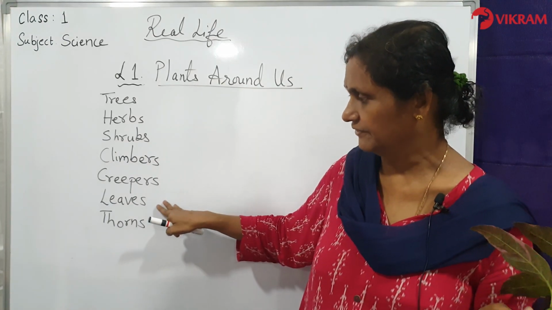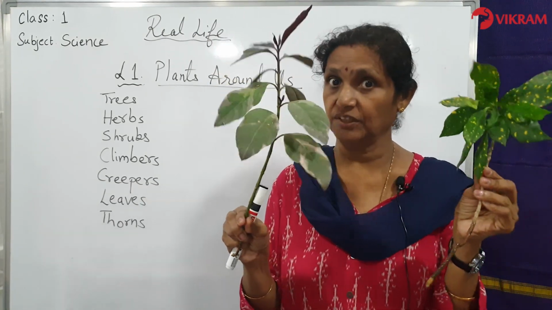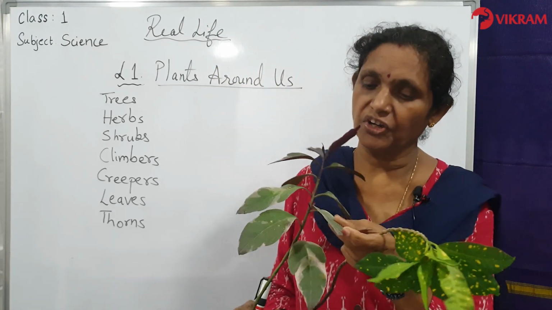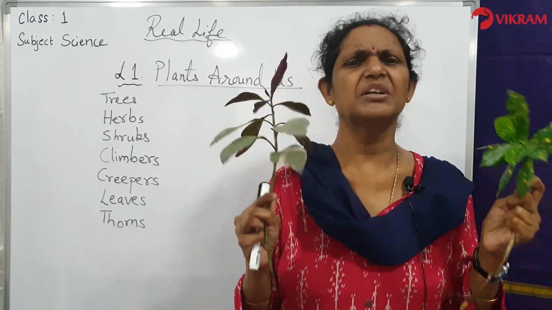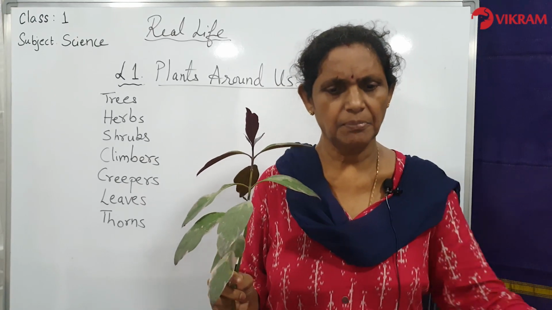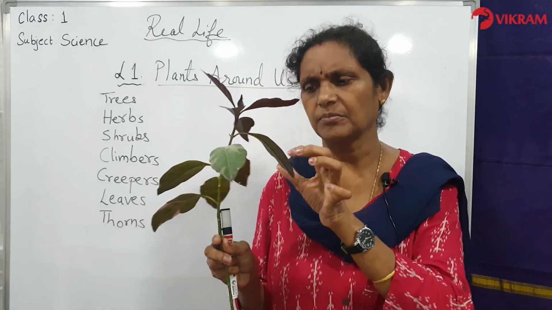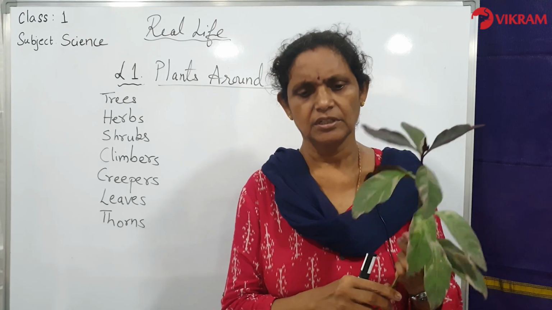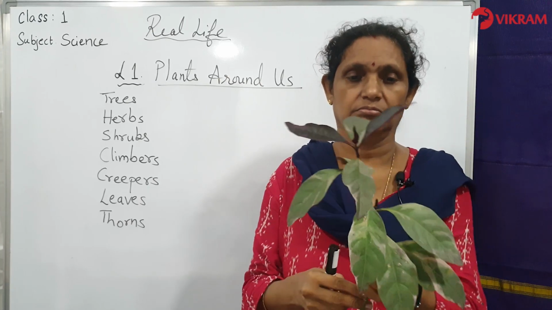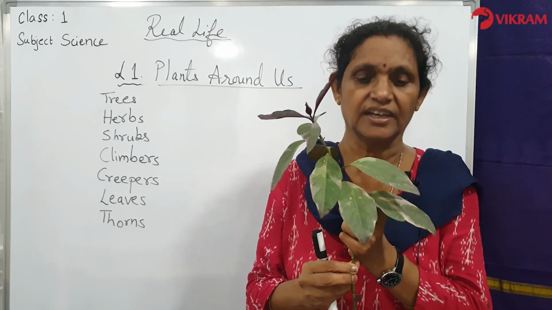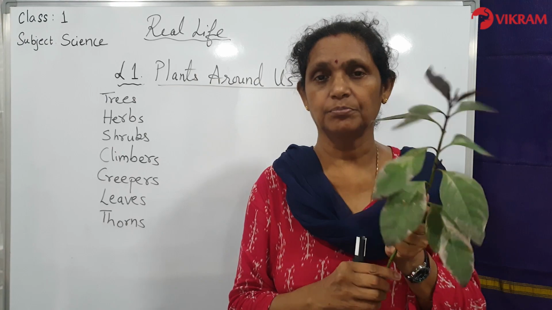Next we will talk about the leaves. Most plants have leaves. Different plants have different kinds of leaves. You can see the leaves here. This is having a little bit longish and some color shades are there. This is having some dot like structures. So leaves come in different shapes and different sizes. Some plants have very big leaves, some have small leaves, some kinds have different type of small leaves with some colors and some designs also on that. So most leaves are green in color, but there will be some leaves which are having color also. Slight shade will be there. So leaves are very important because they help the plant to grow well and produce food.